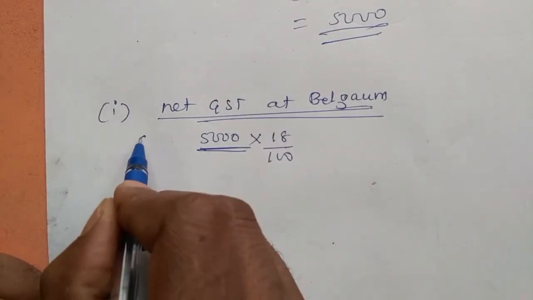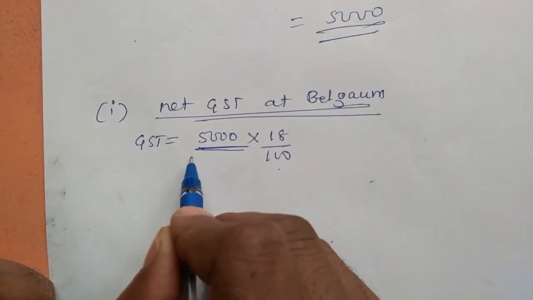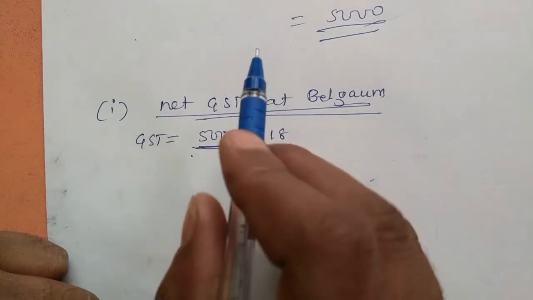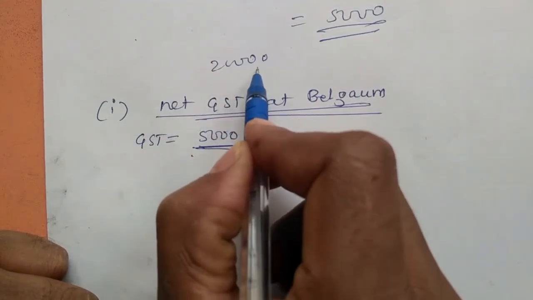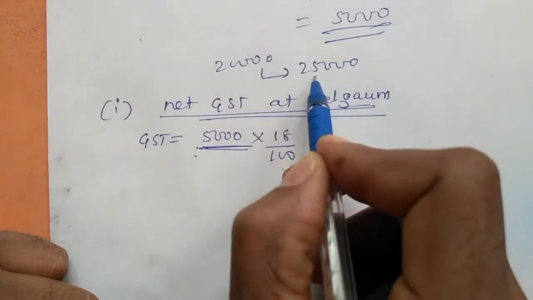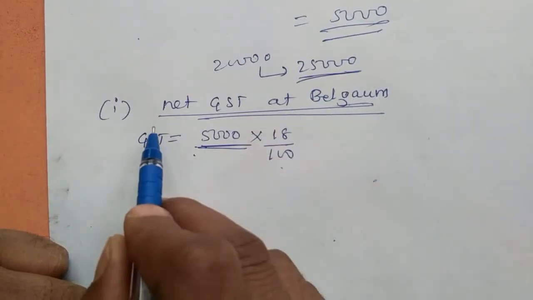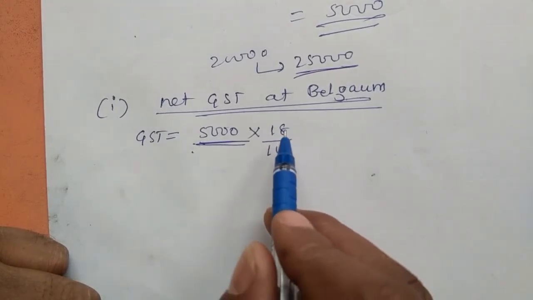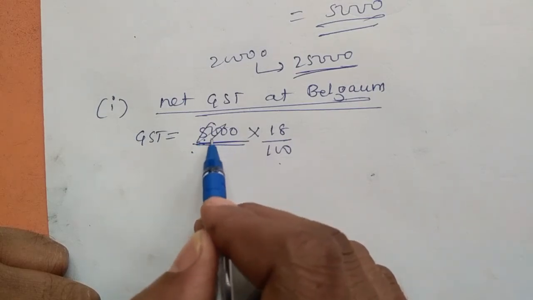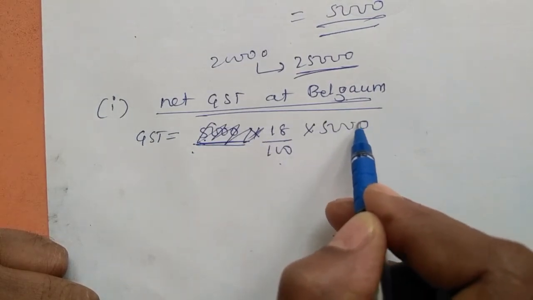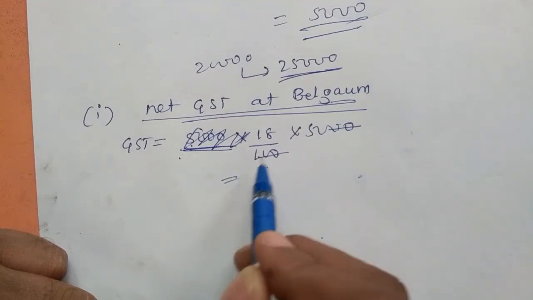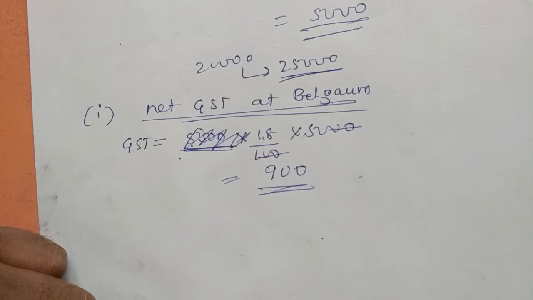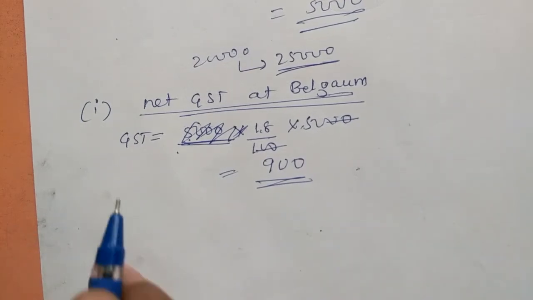GST is equal to 18% of 5,000. Why am I writing only 18% of 5,000? Because at Belgaum the same good rate before was 20,000, now it is increased to 25,000. So that means 5,000 increased at Belgaum. Net GST means how much you are increasing at a particular value. For that you find out GST equal to 18% of 5,000. 2 zeros, 2 zeros cancel. 18 times 5 is 90. So the net GST paid at Belgaum is 900 only.